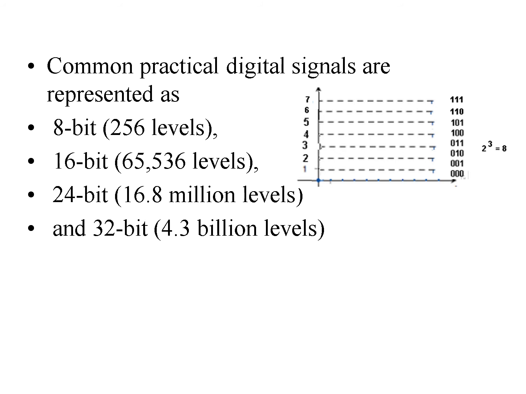Okay. Now there is some common practice. Digital signals are represented as 8 bits. Here we have represented it with 3 bits. So 2 raised to the power 3, we get 8 levels. From here to here we have 8 levels. If we represent it with 8 bits, that means 0, 0, 0, 0, 0, 0, 0, 0, 8 bits, and similarly the final will be 1111, 1111, 8 bits. So we'll get 256 levels. So instead of 8 levels, we'll have 256 levels, and that will bring a more accurate result.